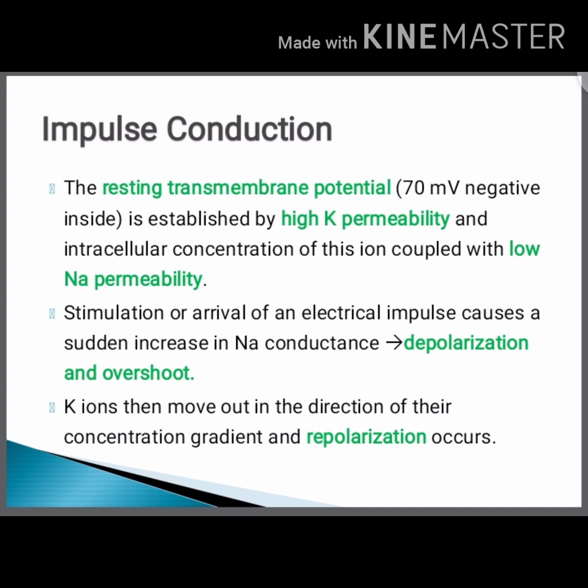How does it conduct the impulse? The resting transmembrane potential is about minus 70 millivolts, established by high potassium permeability and high intracellular concentration of this ion, coupled with low sodium permeability. Stimulation or arrival of an electrical impulse causes a sudden increase in sodium conduction. It causes depolarization and overshoot. Potassium ions then move out in the direction of their concentration gradient and cause repolarization.